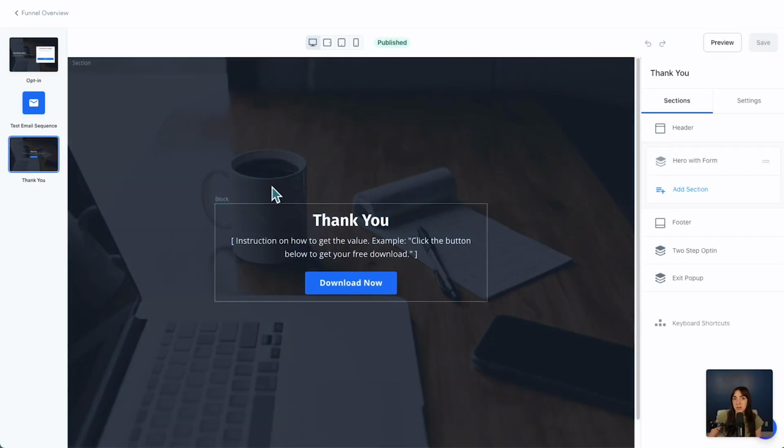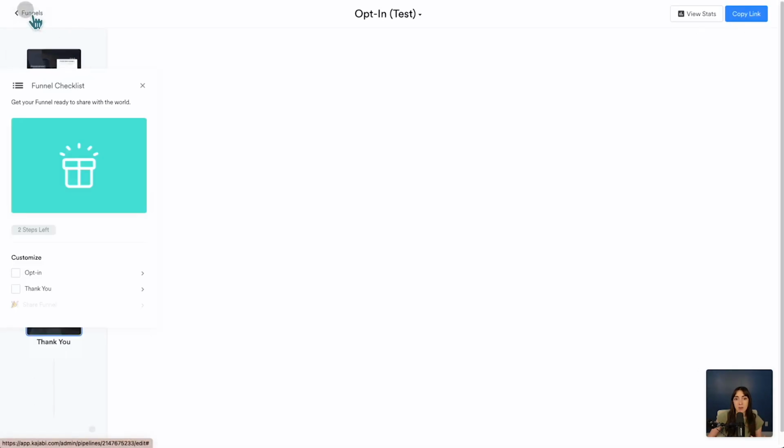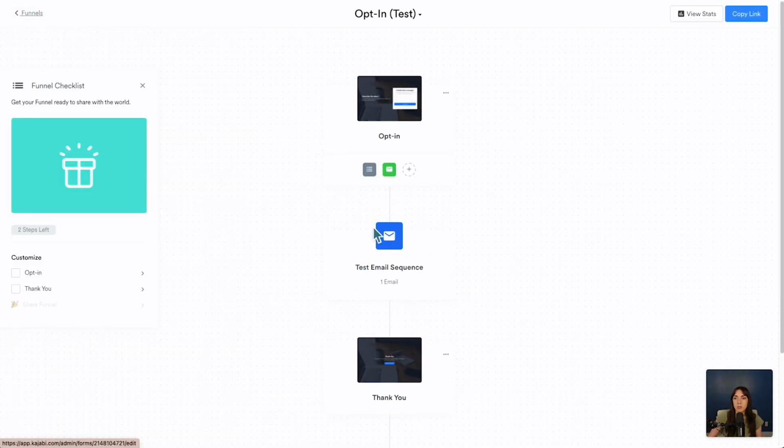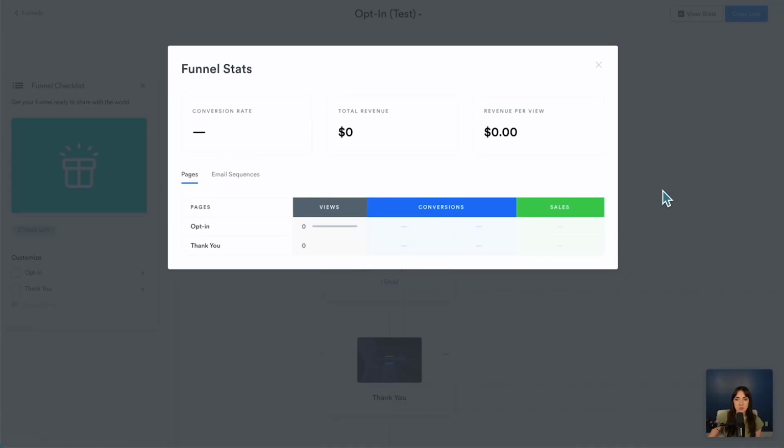I think this is a big advantage in Kajabi because not only can you visualize the sequence for your audience, but you can also view the stats of this funnel. Now, this is just a demo, but I think this is one of the most powerful parts of Kajabi. You can see the overall conversion rate of this funnel. So of all of the people who saw the opt-in page, what percentage of them converted into leads?